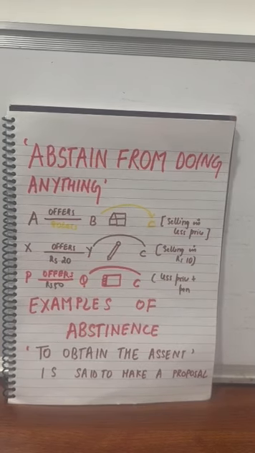In the third example, P offers to sell his notebook to Q for rupees 50. Now Q says that C is also offering me the same notebook at a lesser price. So now P says, what I'll do, I'll also give you an extra notebook in addition to this at the same price. So the intention of P here is to abstain Q so that Q does not give assent to C's offer and he gives assent to P's offer.